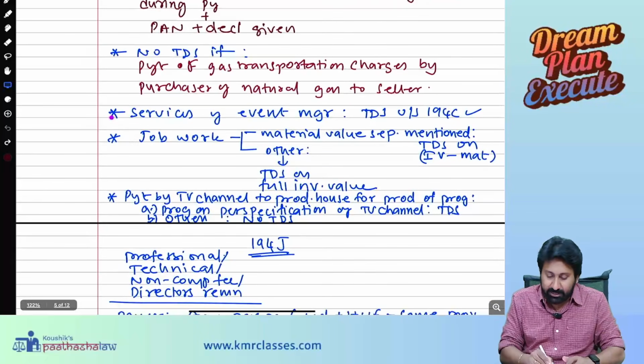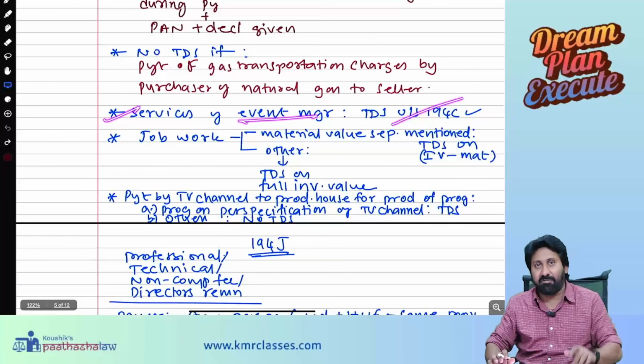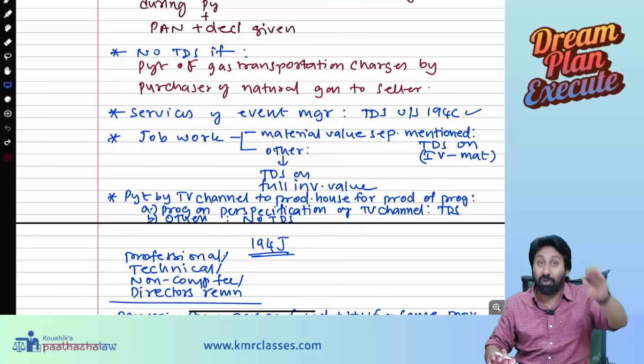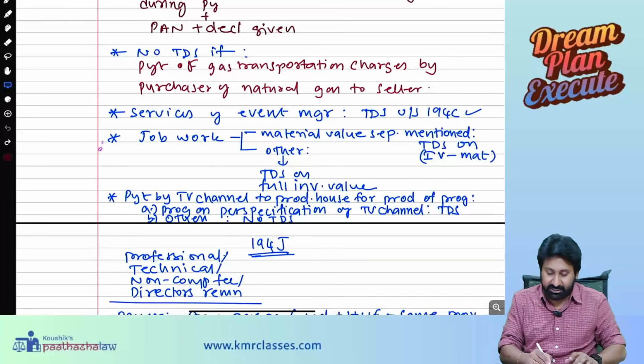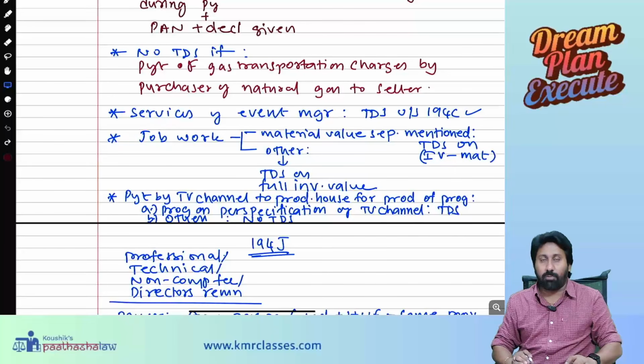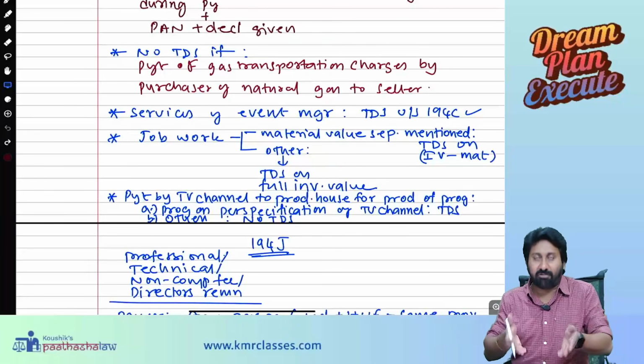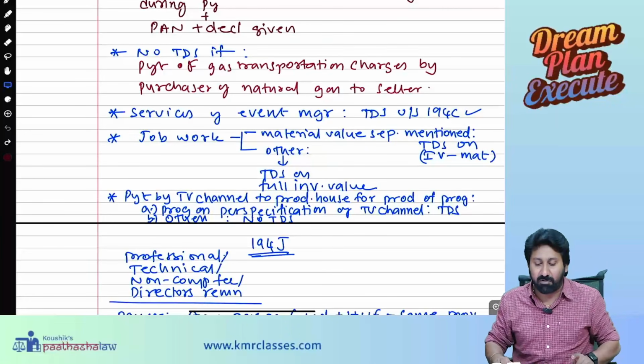Next one, services by an event manager. Yes, it will attract TDS. It's a works contract. You are doing work on that. Next, job work. What is it? Job work. Sir, what is a job work? Just now, the example I said is a classic example of a job work.